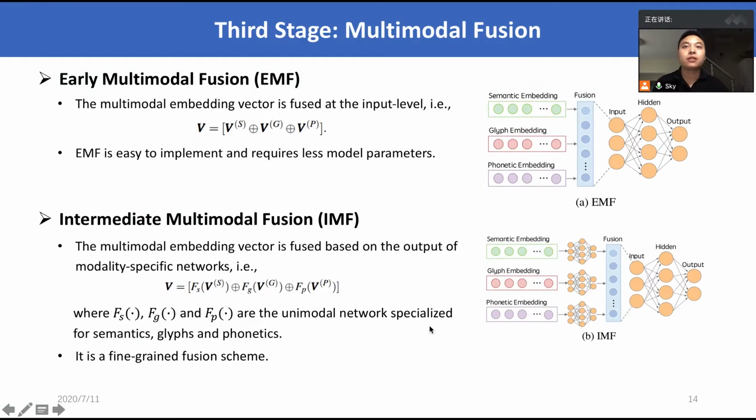Then, the embedding vectors learned from different modalities are fused to form a semantic-rich representation. In our paper, we experiment with two different fusion schemes: early multimodal fusion and intermediate multimodal fusion. Finally, the fused features will be fed into a classification model for regular classification.